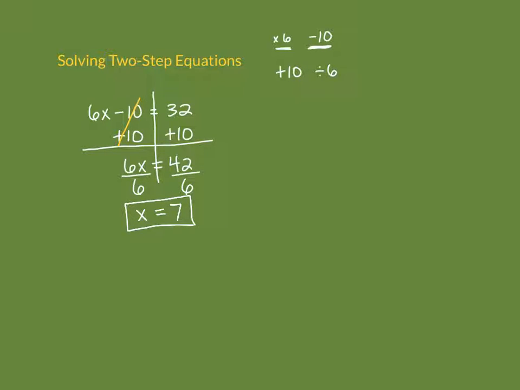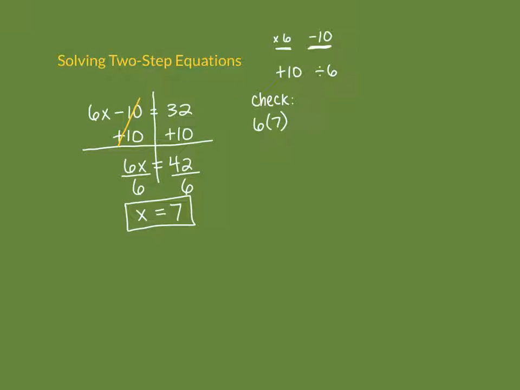Checking your answers in problems like these becomes more helpful because there's multiple steps. So we want to plug in 7, which we're saying is the answer, our solution, in for x, because we're saying that's what x has to equal in order for this statement to be true. So 6, and then I'm going to put my answer in parentheses since it's being multiplied by the coefficient.